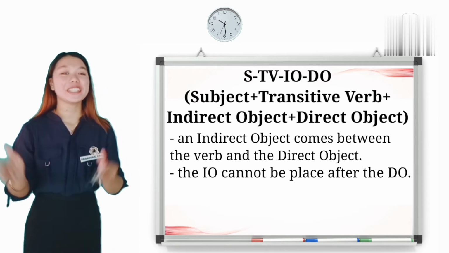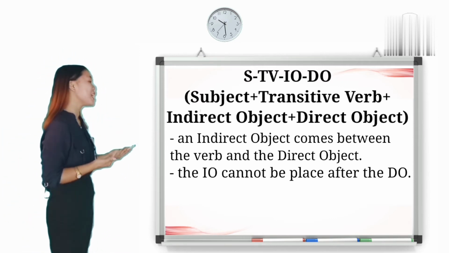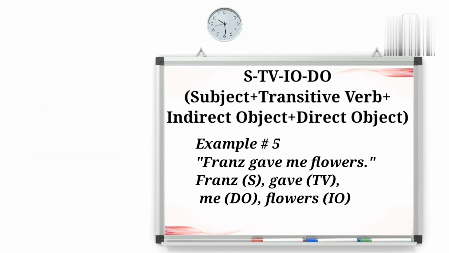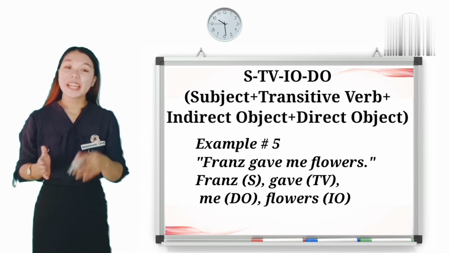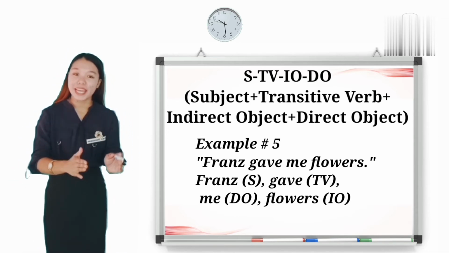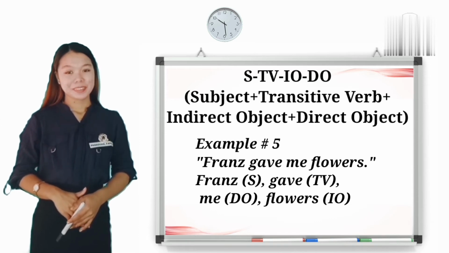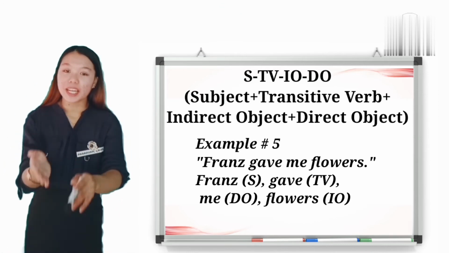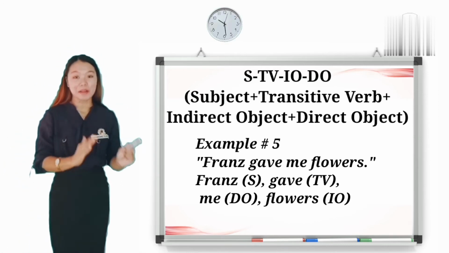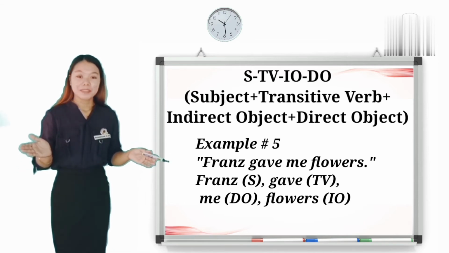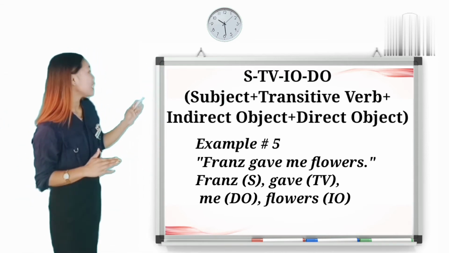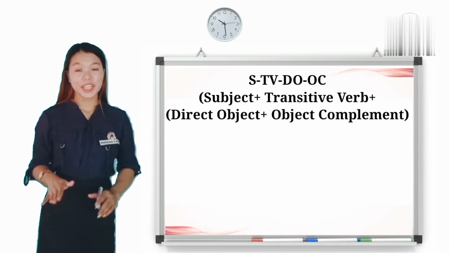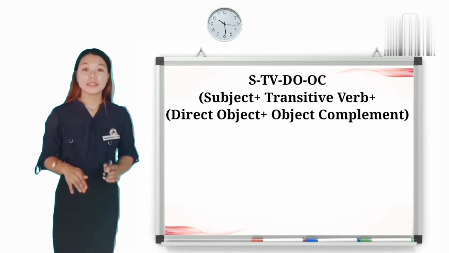So, Miss Dai, it's your turn to give your own example under STVIODO. Franz gave me flower. Okay, now identify the subject, the transitive verb, the direct object, and the indirect object. Okay, very good, Miss Joy. And class, remember that the indirect object always comes before the direct object. Are we all clear, class? Do you have any question regarding the STVIODO? None, ma'am.